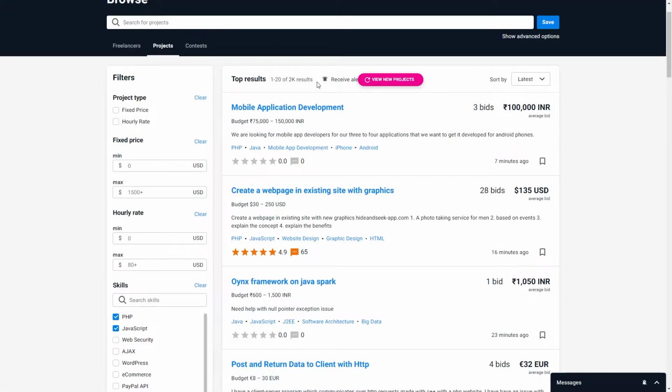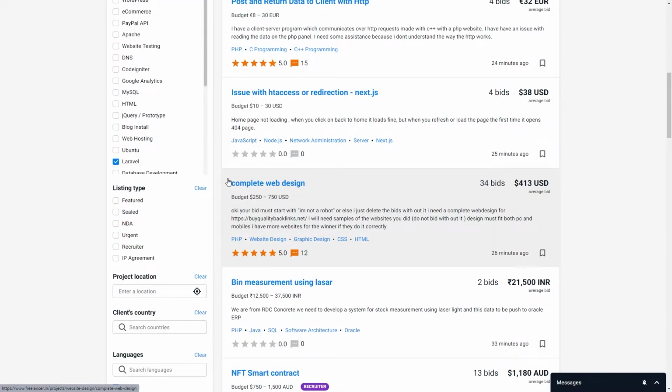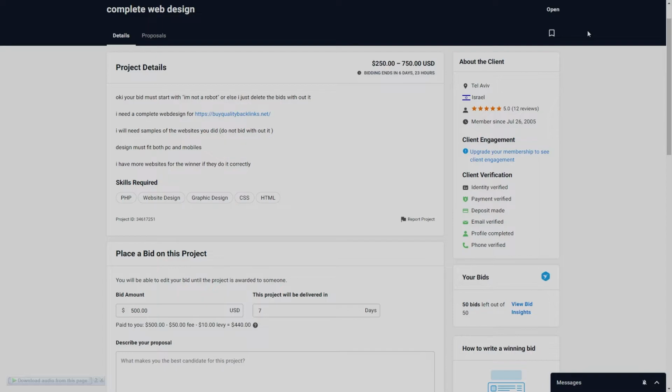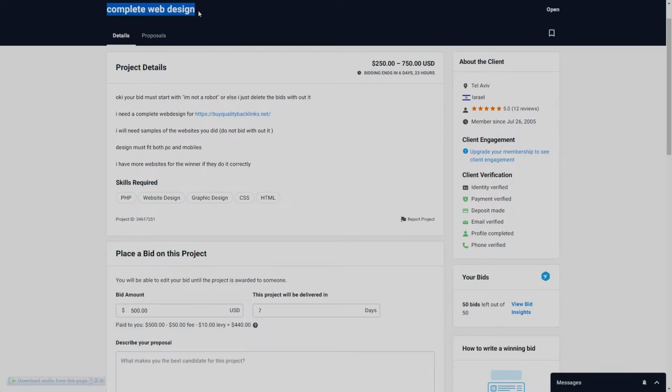You will get so many results here. You will need to find the appropriate project for your needs, and we are going to place a bid on this project. Now after selecting and clicking on a particular project, the first thing you should check is whether the bids are open or closed for this project. If the bids are closed, that means the client has already awarded this project to some freelancer. In this case, the bids are still open. That means we can submit the proposal.